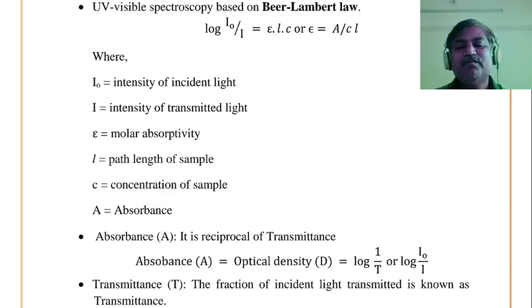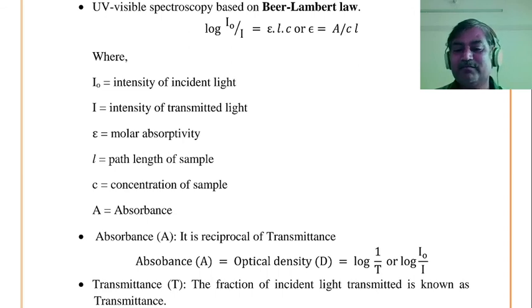Absorbance is the intensity of light radiation which is absorbed by a substance, or in this case by the particular organic molecule. त्याला आपण काय म्हणतो? Absorbance. Now how is this absorbance carried out? Absorbance is carried out by measuring transmittance, and absorbance is equal to the logarithm of 1 upon T or the logarithm of I0 upon I.